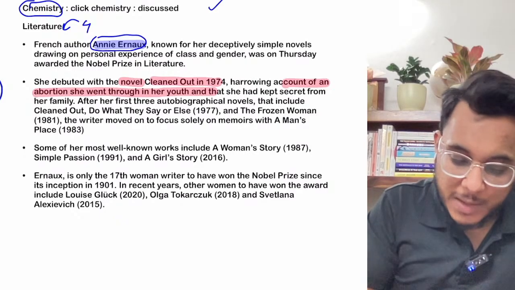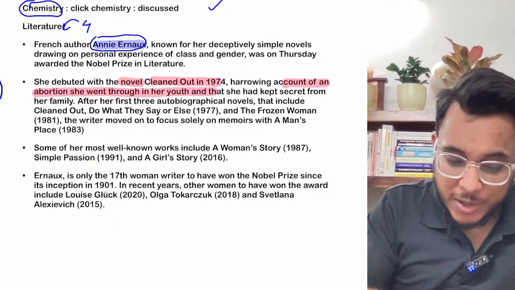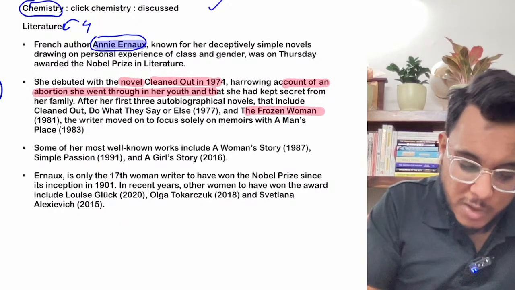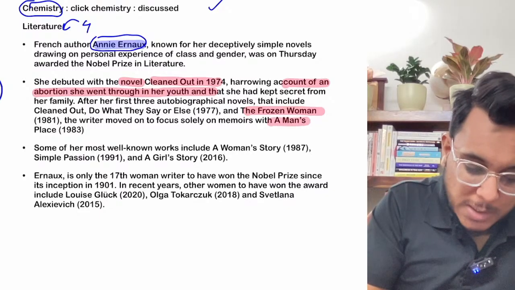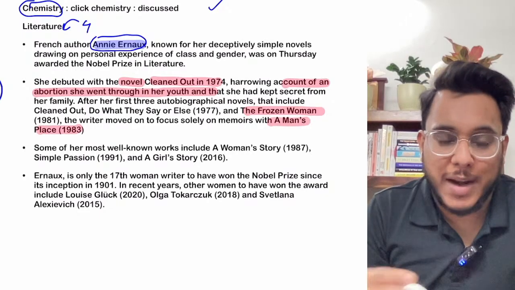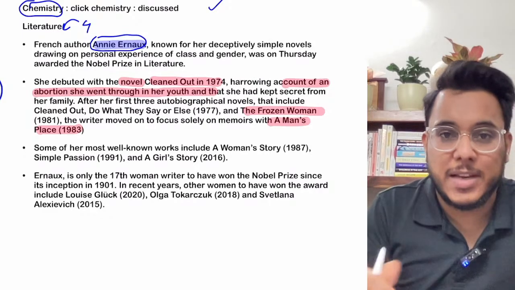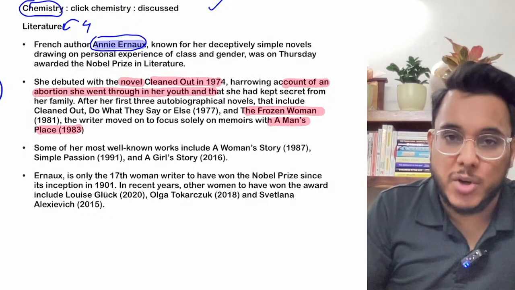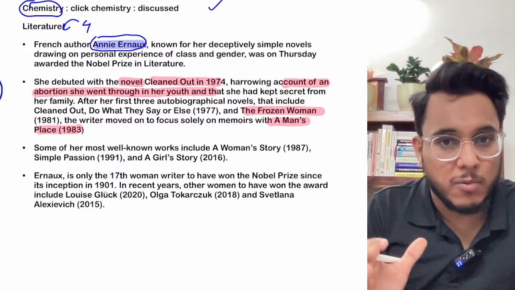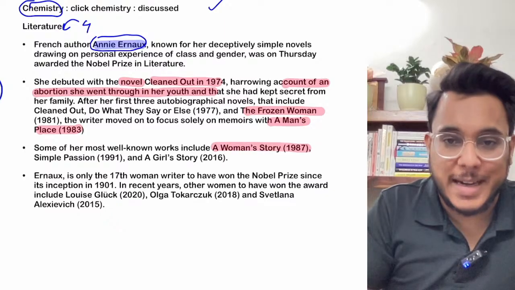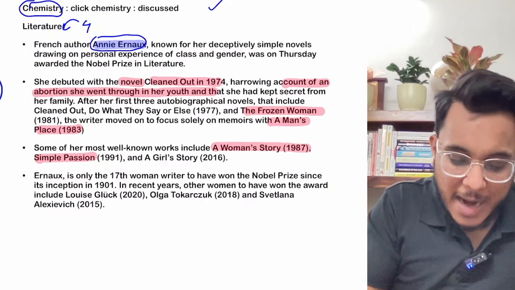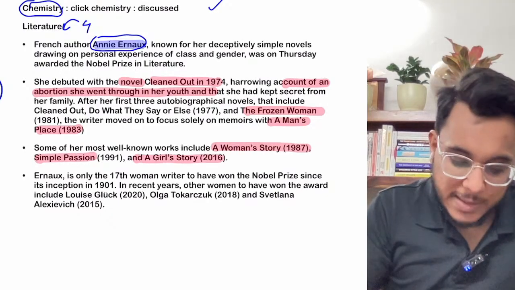Then after that she had written other novels also. For example, The Frozen Women, and there was A Man's Place. Now this A Man's Place was a memoir, and after A Man's Place in 1983, she wrote many memoirs, and one of the most popular works of Annie Ernaux is A Woman's Story, which she wrote in 1987, Simple Passion, and A Girl's Story, which she wrote in 2016.